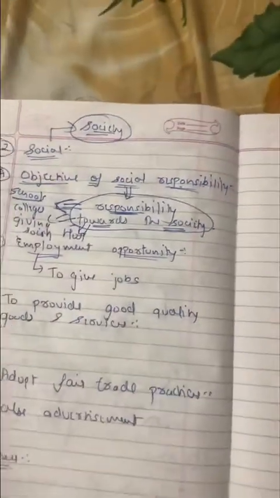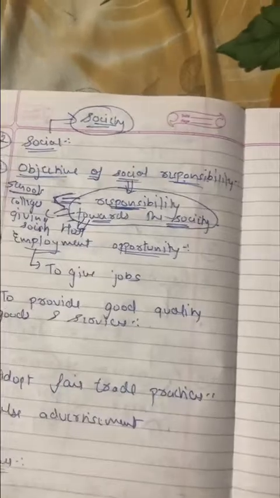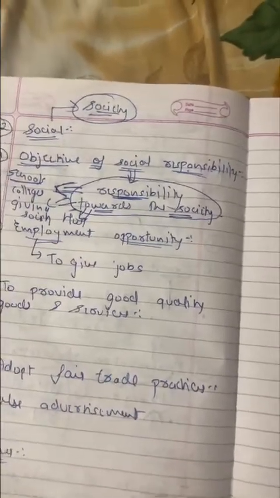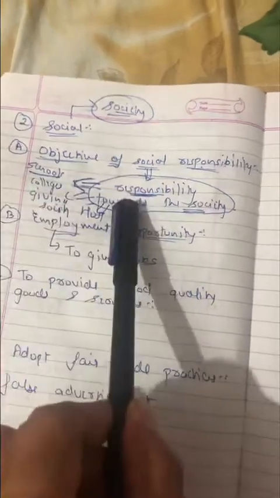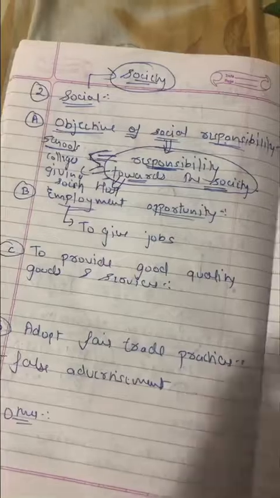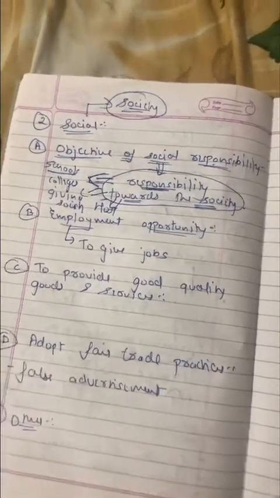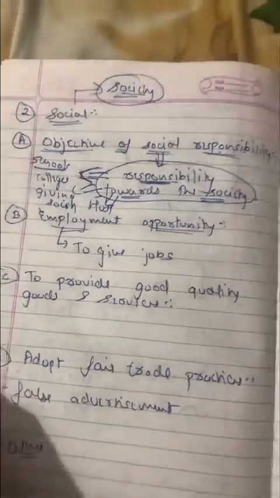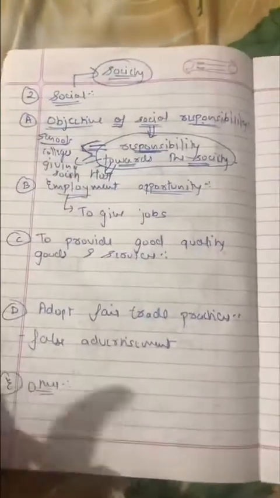These all are social responsibilities. That means you have to do something for the society. You are going to start a school, a college, give charity, start hospitals for the society.